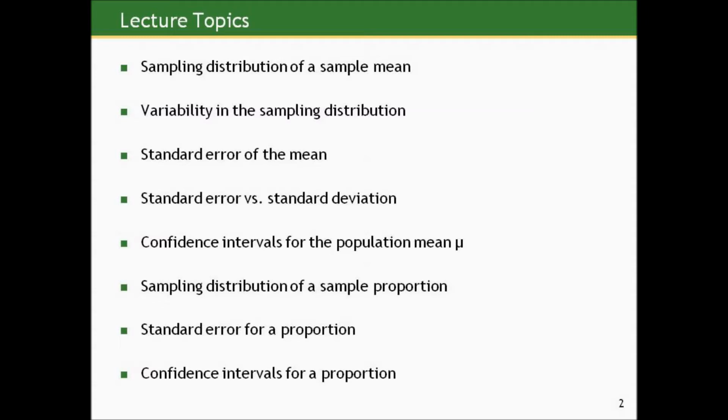And then we'll cover the same territory for binary outcomes, which we haven't formally looked at yet, but we will get into in those sections. And we'll look at the sampling distribution of a sample proportion, the standard error for a proportion, and confidence intervals for the true population proportion. So let's kick this off by talking about the random sampling behavior of a sample mean across multiple random samples.